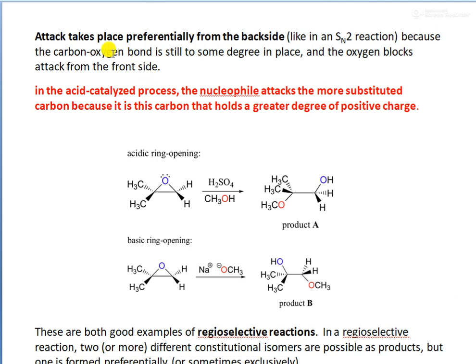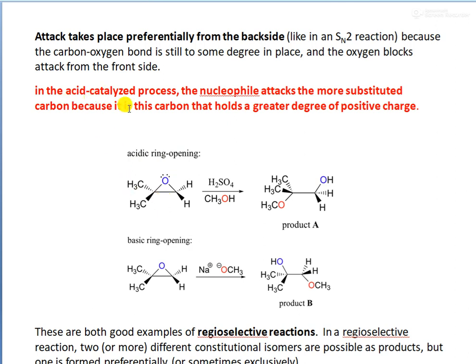So the main point is that the attack takes place preferentially from the back side, like in an SN2 reaction, because the carbon-oxygen bond is still to some degree in that place, and the oxygen blocks the attack from the front side. Okay, you take the structure, and in this case the oxygen is at the front side and it will block the attack of the nucleophile from this side. So as a result, the nucleophile always prefers attack from the back side of the ring.